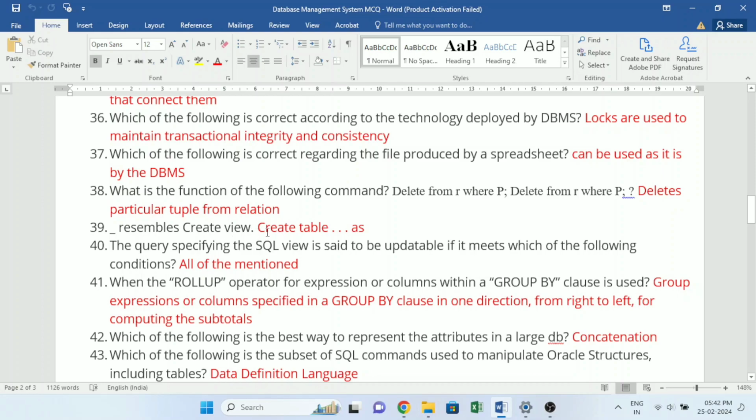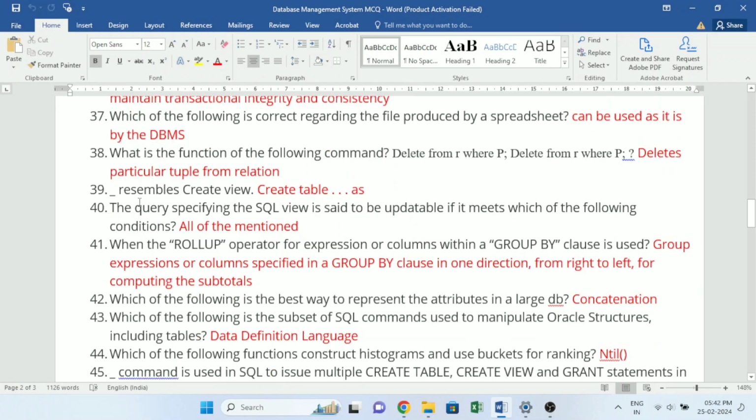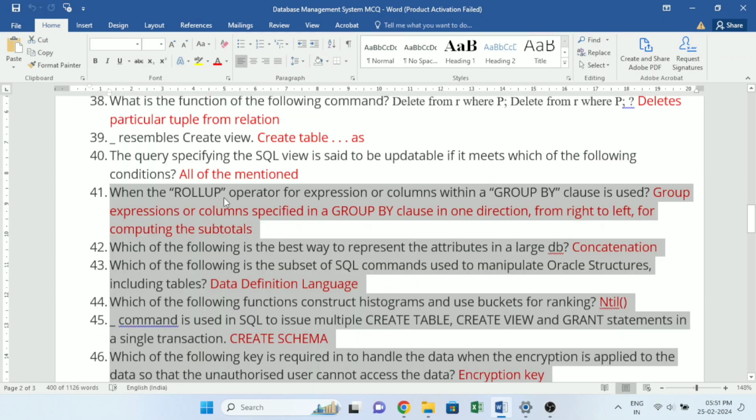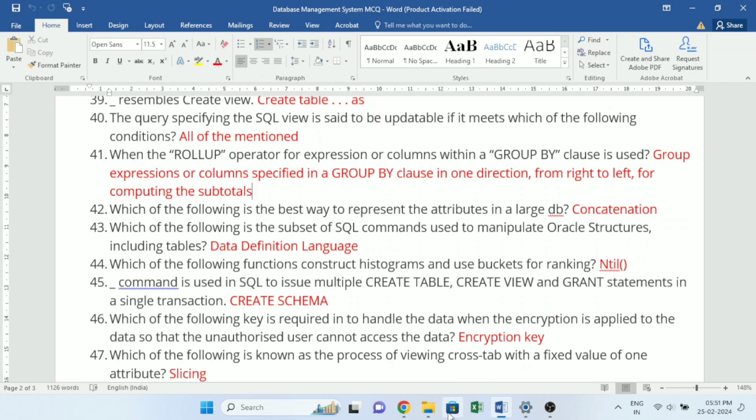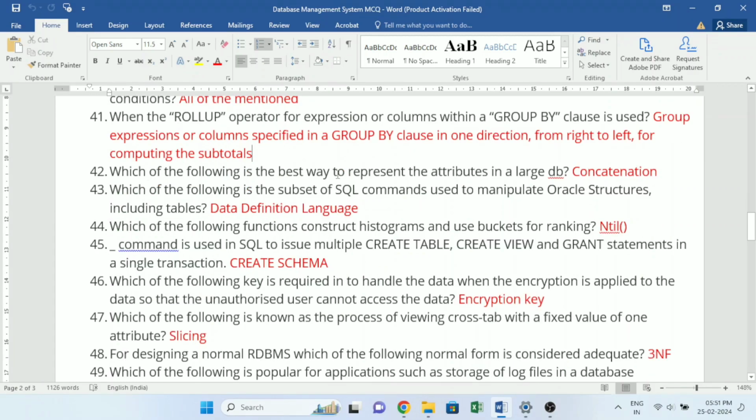Underscore resembles create view. Create table as. The query specifying the SQL view is said to be updatable if it meets which of the following conditions. All of the mentioned. When the roll-up operator for expression or columns within a group by clause is used, group expressions or columns specified in a group by clause in one direction, from right to left, for computing the subtotals. Which of the following is the best way to represent the attributes in a large DB? Concatenation. Which of the following is the subset of SQL commands used to manipulate Oracle structures, including tables?